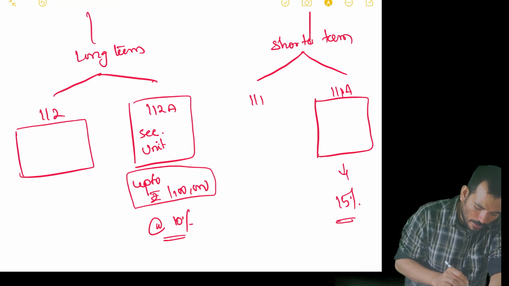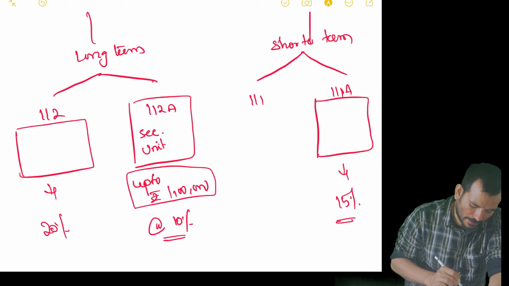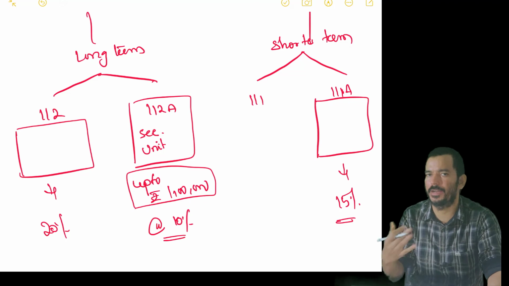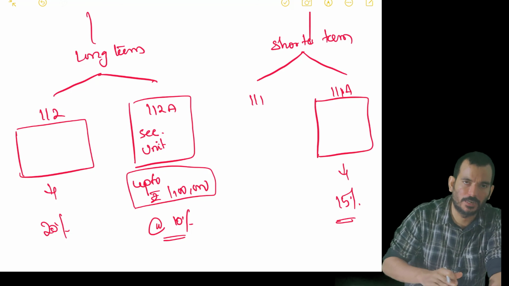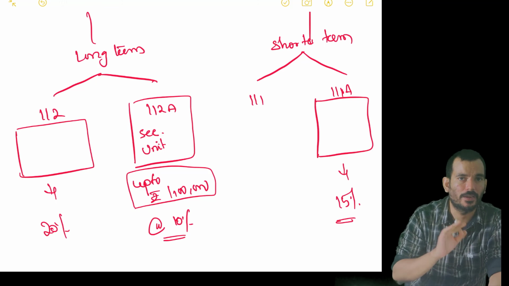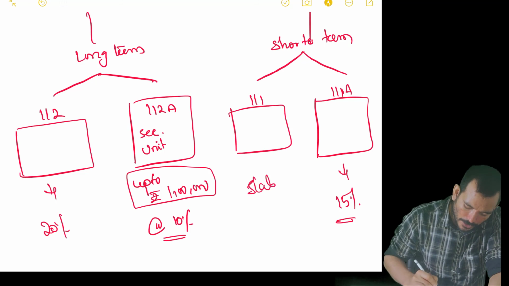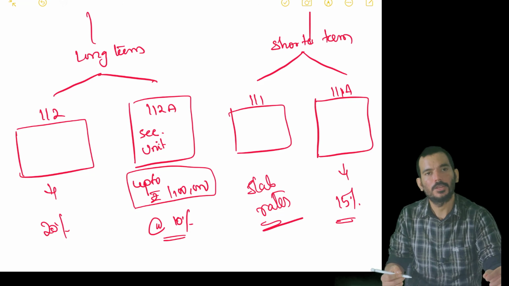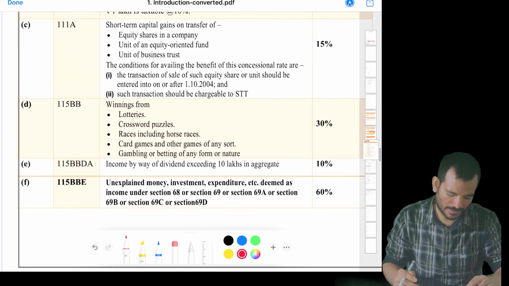So coming to other than these specified things, whatever I said, you will be paying tax at 20% in the long term. There are so many items in the capital gain chapter, right? Everything, you first check these criteria. If it is not matching here and it is a long term, you take it at 20% unless otherwise specifically said so. Or if it is a short term, you take it with the slab rates. Okay, so this is how you will find out the special tax rates.